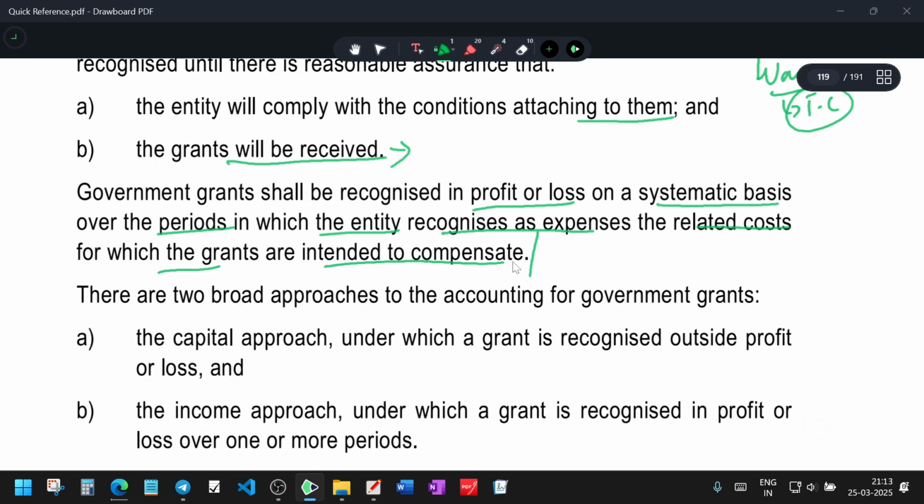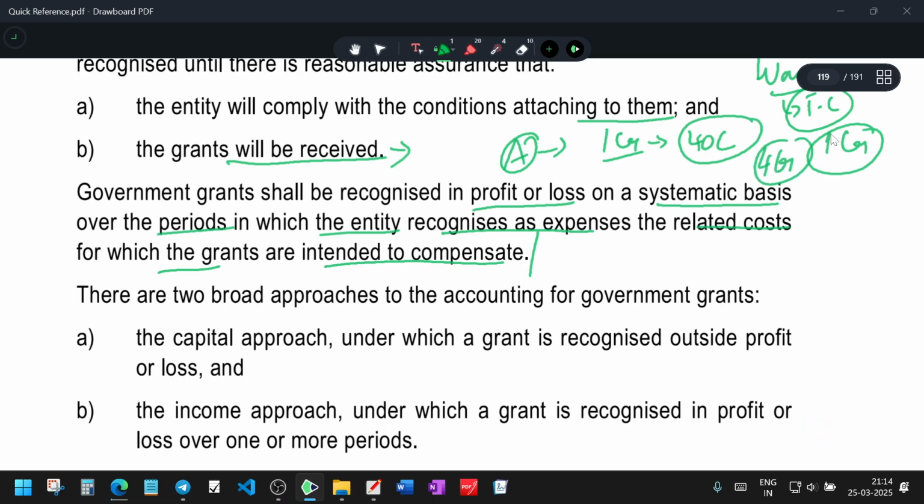So recognize in profit and loss on a systematic basis. Every year, for example, I had an asset bought for 1 crore, and the government gave 40 lakhs as a grant. I will consider the asset as 1 crore and the 40 lakhs grant as a reserve.